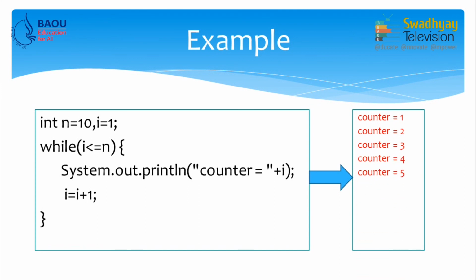This will continue until i becomes 11. Once i is 11, 11 is not less than or equal to 10, so the condition becomes false and the loop will terminate. So, this is how the while loop works. As I mentioned earlier, while loop is an entry control loop. That means if the condition is false then the loop won't execute.